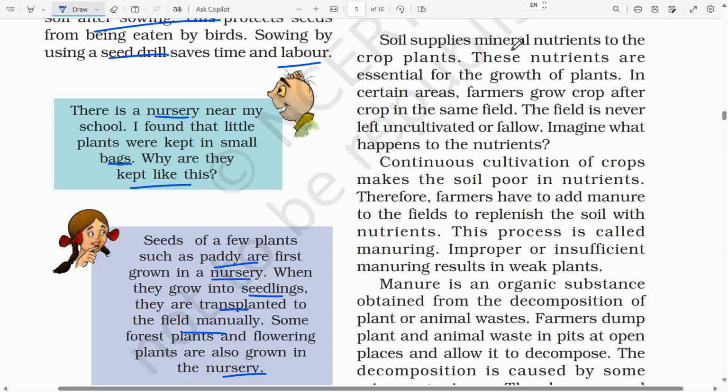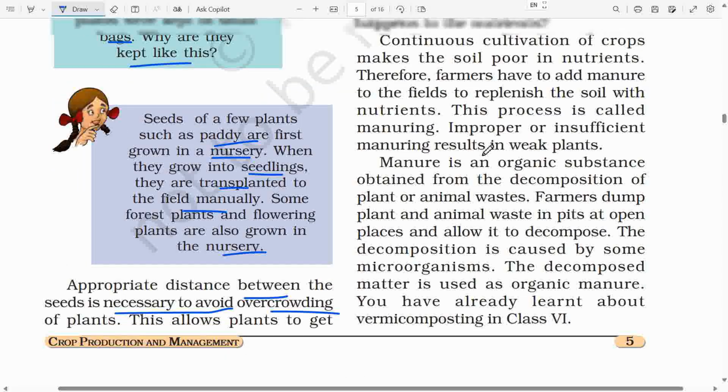Soil supplies mineral nutrients to the crop plants. These nutrients are essential for the growth of plants. In certain areas, farmers grow crop after crop in the same field. The field is never left uncultivated or fallow. Imagine what happens to the nutrients. Continuous cultivation of crops makes the soil poor in nutrients. Therefore, farmers have to add manure to the fields to replenish the soil with nutrients. This process is called manuring. Improper or insufficient manuring results in weak plants.